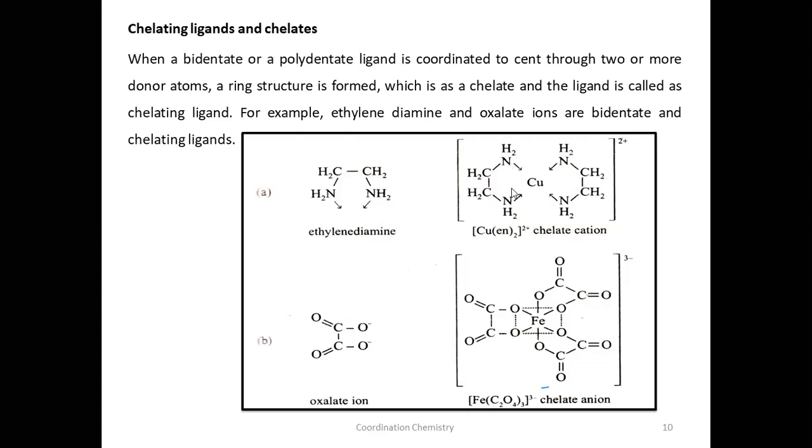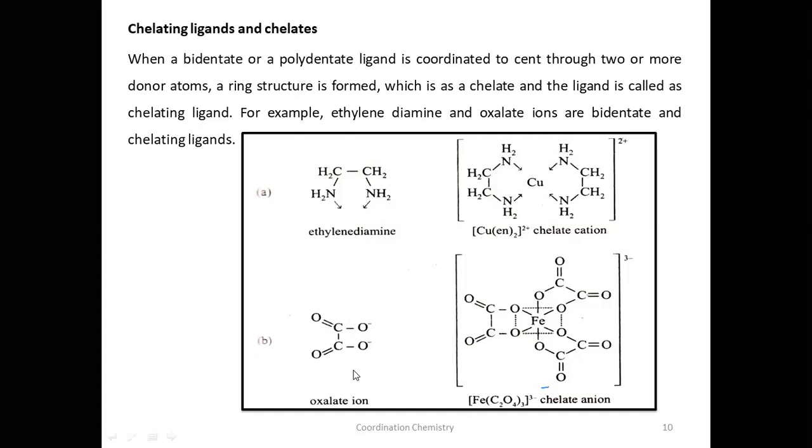There are 2 ens, so 4 donor atoms are coordinating with copper: 2 from one en, and 2 from another en. So a total of 4 coordinate bonds are formed with the central metal atom by 2 molecules of ethylene diamine. So the number of coordinate covalent bonds should be equal to the coordination number in such cases. That is 4 here.